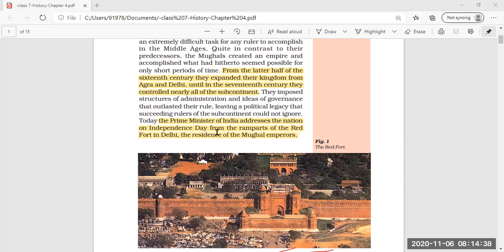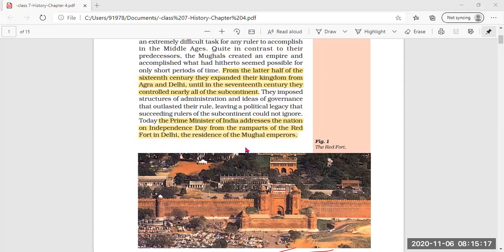Then today the Prime Minister of India addresses the nation on Independence Day from the ramparts of the Red Fort in Delhi. Now what is a rampart? A rampart is a defensive wall. So the Prime Minister gives the message to the nation on Independence Day from the defensive wall of the Red Fort in Delhi, and this was the residence of the Mughal emperors.